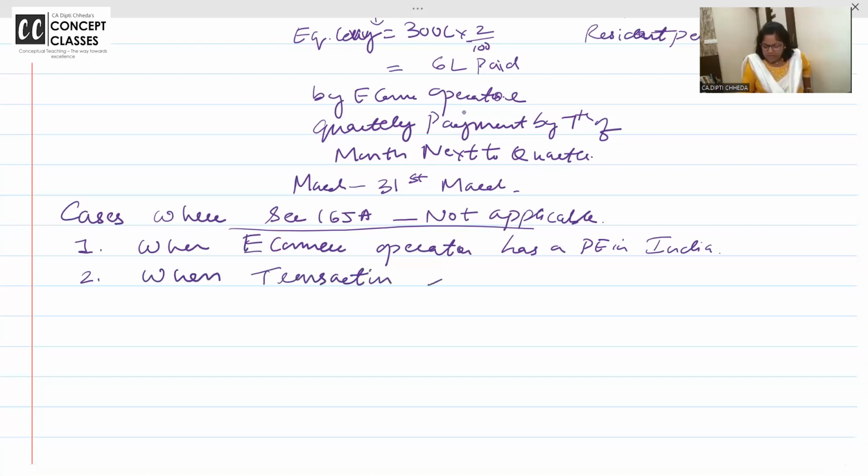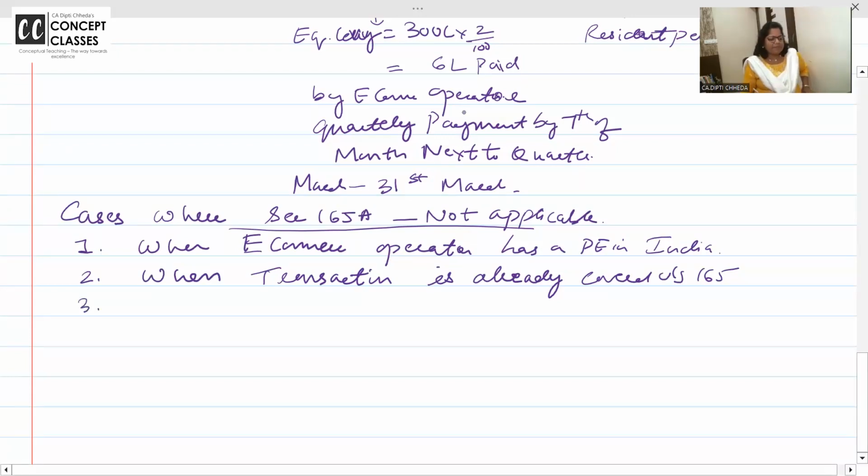When the transaction is already covered under section 165. 165 is only for rendering advertisement. 165 is advertisement, other services, selling of goods, everything. So if you are covered under 165, you will not be covered under 165A.